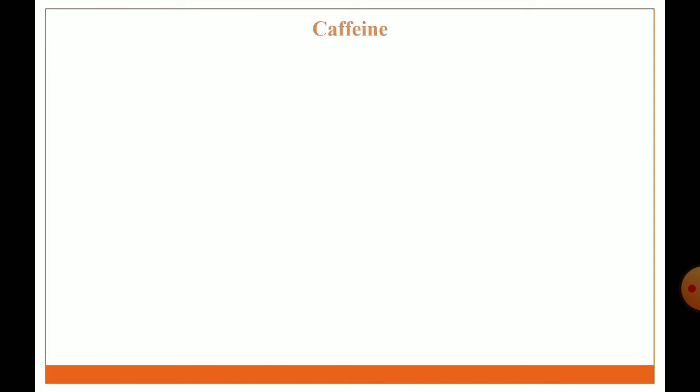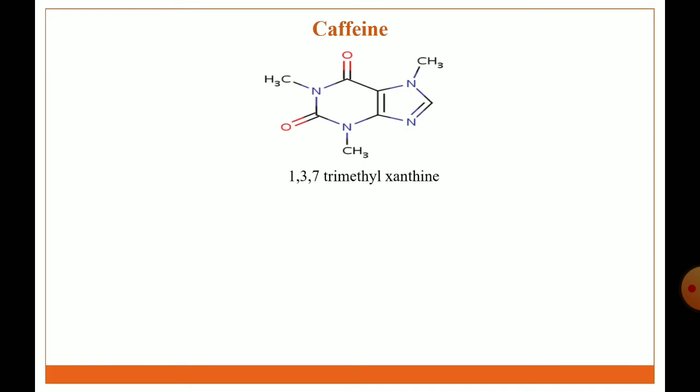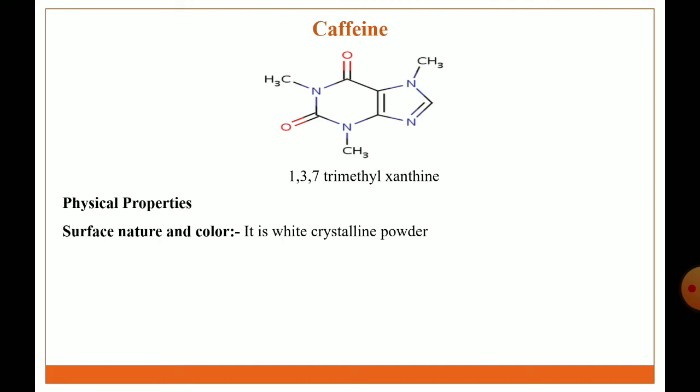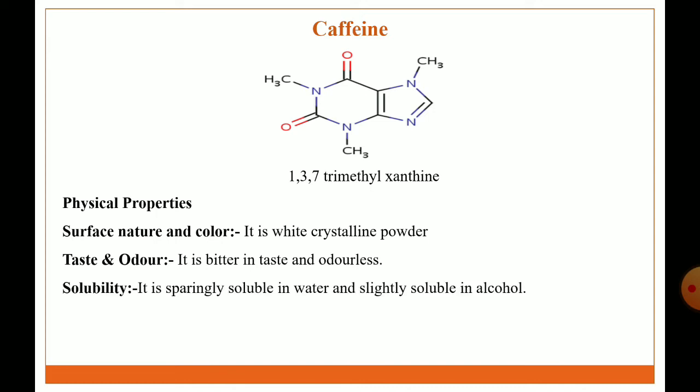Then we discuss the drug profile of some important analeptic agents. The first one is caffeine. This is the structure of caffeine. This structure contains the xanthine heterocyclic ring, which is the basic nucleus of caffeine. The IUPAC name of caffeine is 1,3,7-trimethylxanthine. Physical properties: it is a white crystalline powder. Taste and odor: it is bitter in taste and odorless. Solubility: sparingly soluble in water, slightly soluble in alcohol.